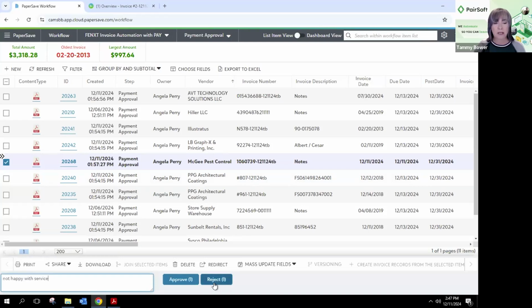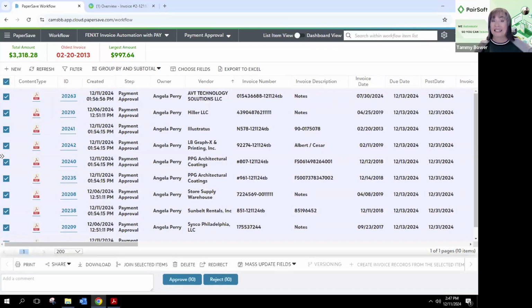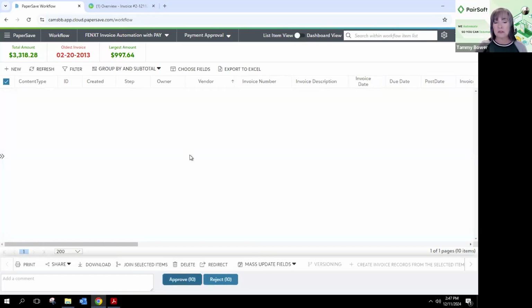And so we're going to hit reject. And it does require me to put in that comment. And so I rejected McGee. It's going to go back into the queue, right? And based on the comment, maybe it goes back to accounting to look at the services and so on. But now we're going to send this to those 10 and we're done.